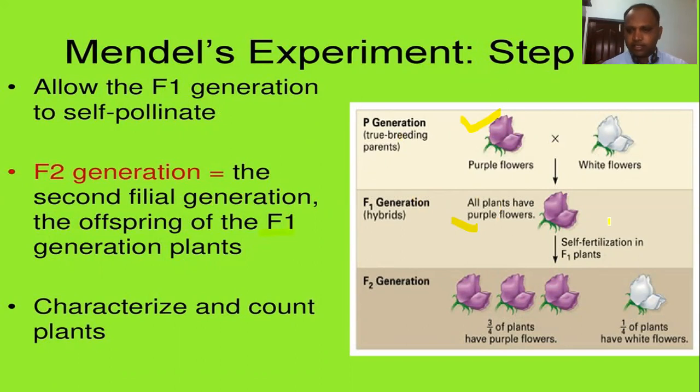He self-pollinated the F1 plants and got F2, and he characterized and counted the number of plants. Right? These are 3 important steps. First step is developing the true breeding line by self-pollination. Second step is cross-pollination among selected parents, producing the F1 generation. Third step is the self-pollination of the F1 generation, which produces the F2 generation, right?